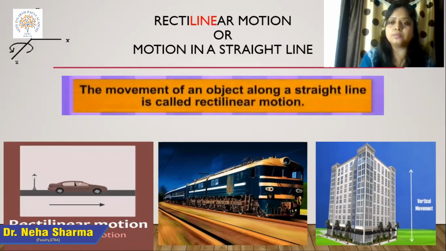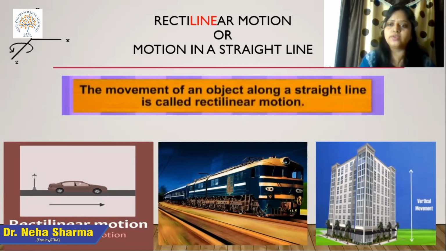How can you define this term? Suppose there is a highway. One car is moving in a particular direction from one point to another. There is no curve, no cut, or no crossing in that case, so it is moving in a straight line only. So we can say that this particular car is in linear or rectilinear motion.